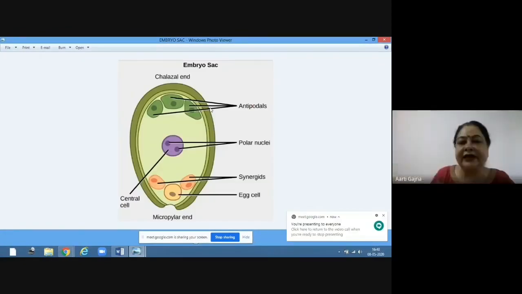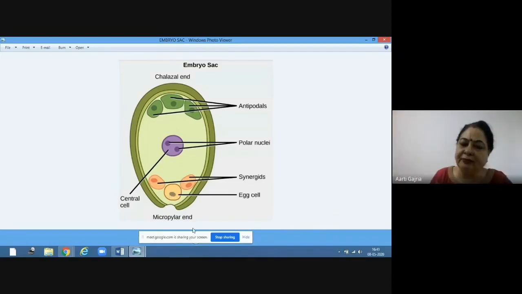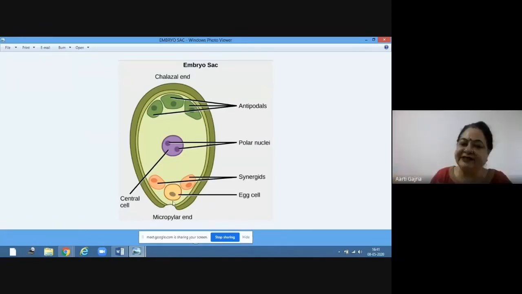This is the embryo sac before fertilization, before double fertilization. So this is the chalazial end. These are the three antipodal cells. These are the two polar nuclei in the central cell, these are the synergids, and this is the egg cell. Now from where the pollen tube will come? From this micropylar end. And this end, the polar nuclei will come. Okay. Now we'll move to the second diagram.